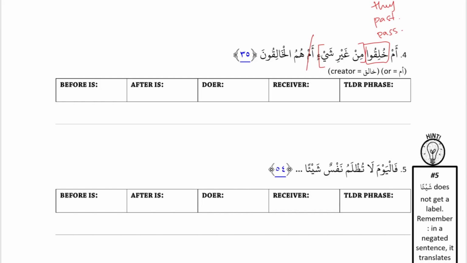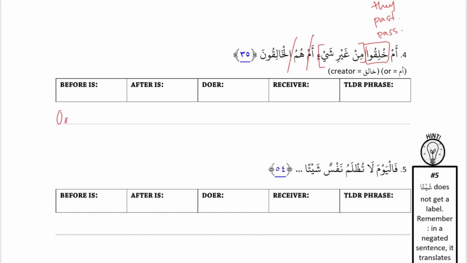You're sure that khaliqun is not an action? It has an al on it. Right, it has an al on it. Good. Okay, so let's start. Translation. Or is specifically used as a question. So let's translate it as a normal sentence and then we'll convert it into a question.